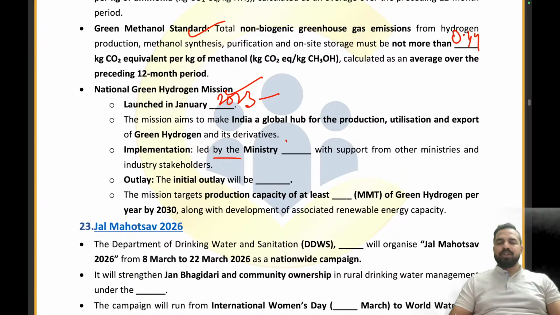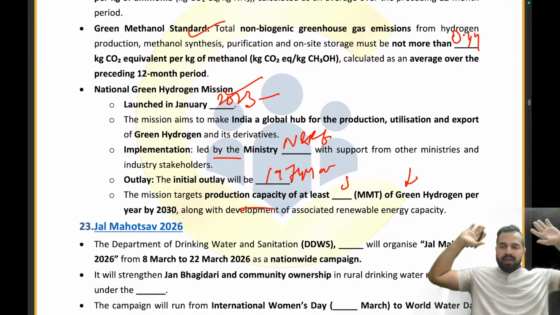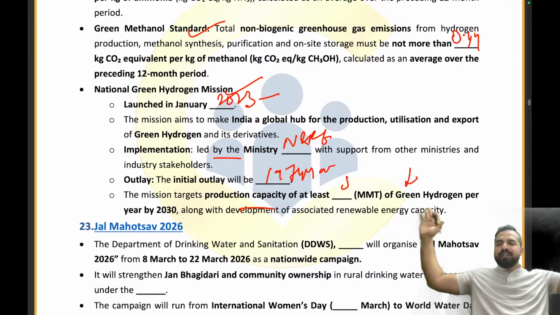Implementation is led by the Ministry of New and Renewable Energy. The outlay was 19,744 crore rupees. The mission targets production capacity of at least 5 million metric tons of green hydrogen per year by 2030.